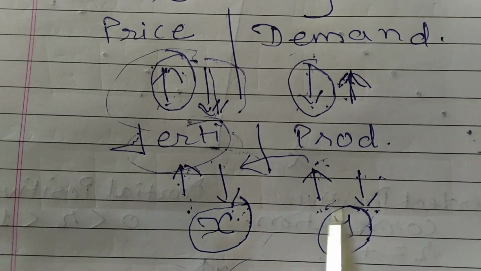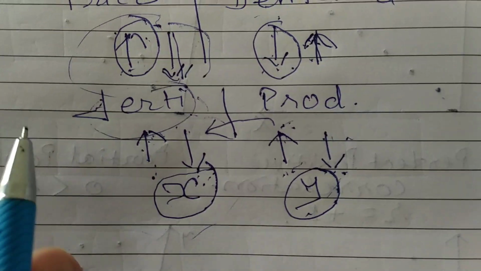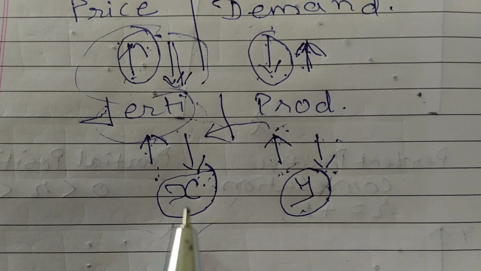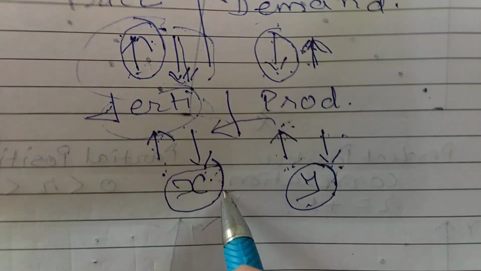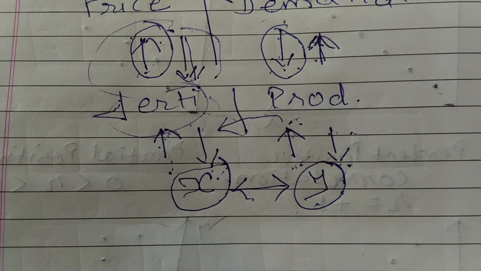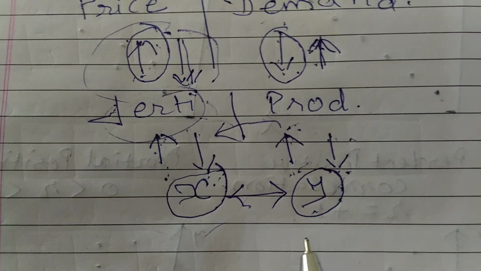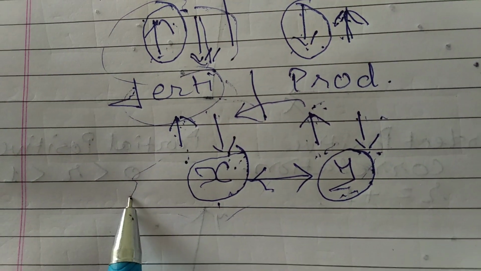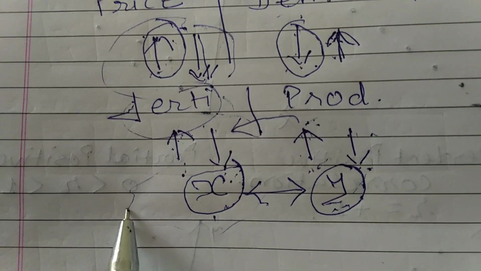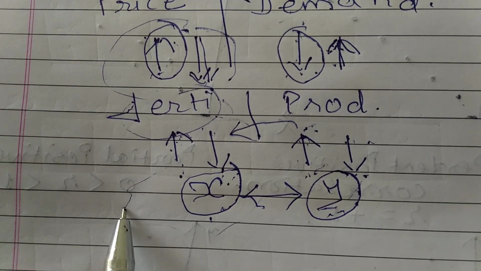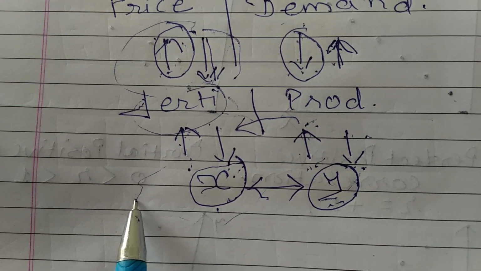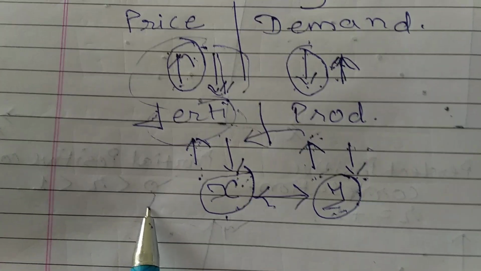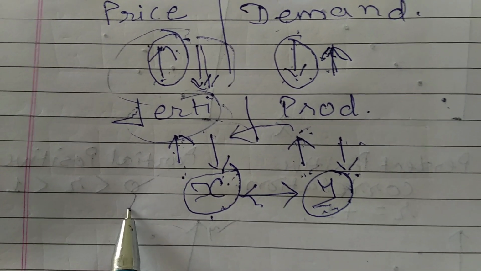Now, with the help of this correlation, we measure the closeness of linear correlation between two variables X and Y. What is the closeness between the two variables X and Y? The numeric measure of the closeness of linear correlation between two random variables X and Y is called the correlation coefficient.